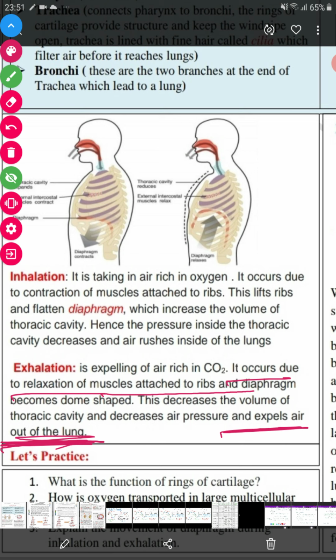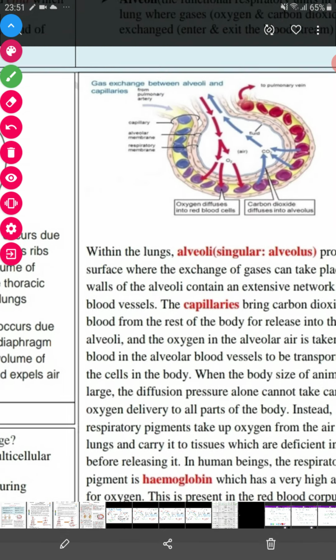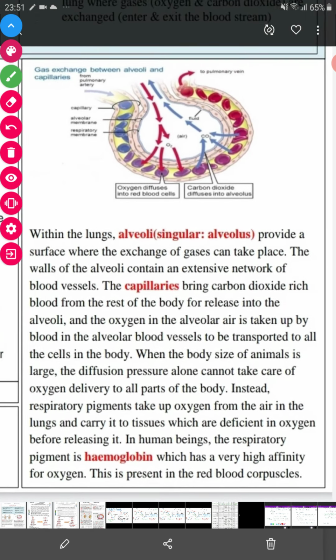So this is the mechanism of inhalation and exhalation. And lastly we have this.